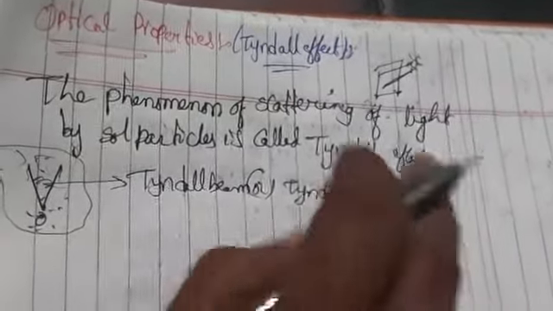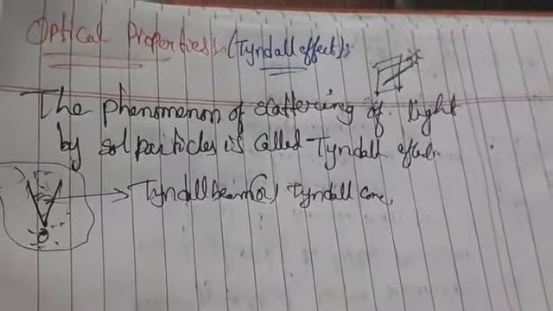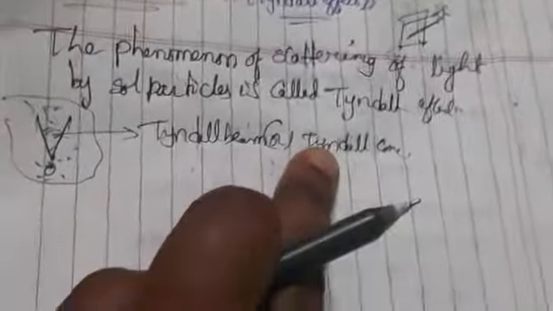For example, if you take the headlights of a car on a dusty road, we can see the light. The blue color of the sky and sea water, and also the twinkling of stars, are all due to the scattering of light.